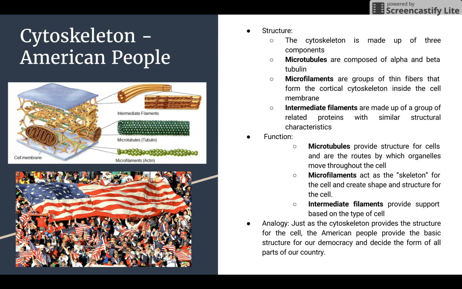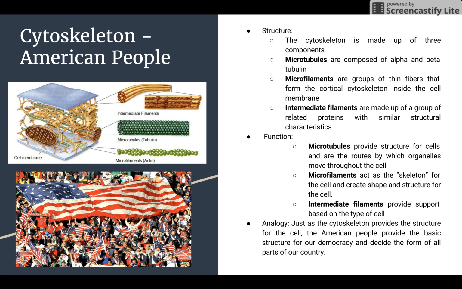criminals harming the U.S. The structure of the cytoskeleton is that it is made up of three components: microtubules, which are composed of alpha and beta tubulin; microfilaments, which are groups of thin fibers that form the cortical cytoskeleton inside the cell membrane; and intermediate filaments, which are made up of a group of related proteins with similar structural characteristics.